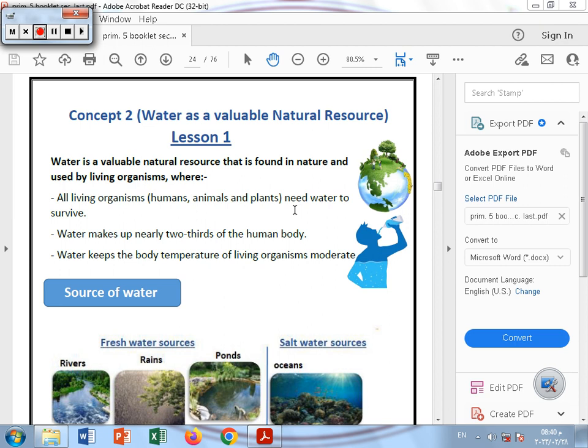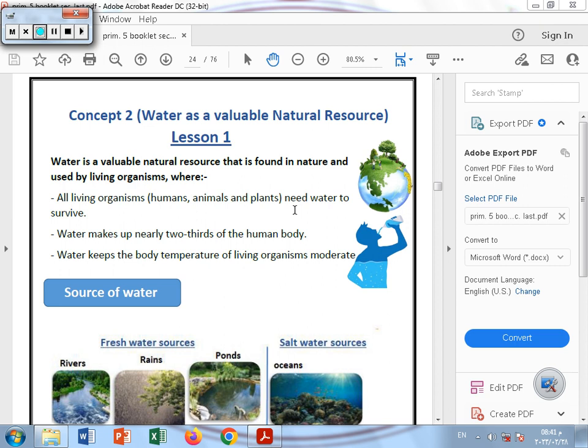Now let's start concept 2, water as a valuable natural resource, and let's start with lesson 1. In this concept we are going to talk about water, the importance of water, and different water resources on earth. So we know that water is a valuable natural resource that's found in nature and that's used by all living organisms.